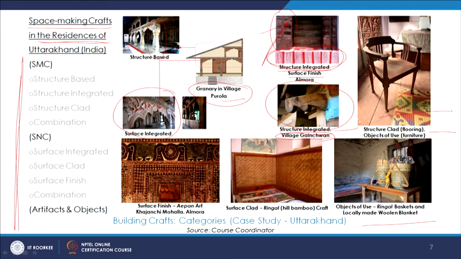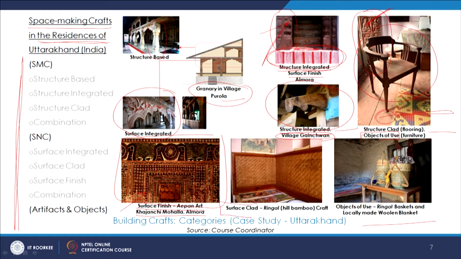Here we see the structure clad craft in the case of the flooring, and we also see the objects of use when we talk about this furniture. Further here in the frame there is again wood carving, and this is on the door. So we see another classification of craft here. Here we see the surface finish, apron art, and this is on the wall. And this is again in Almora, Uttarakhand.